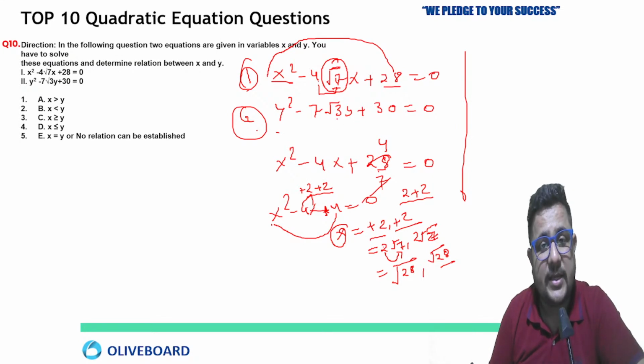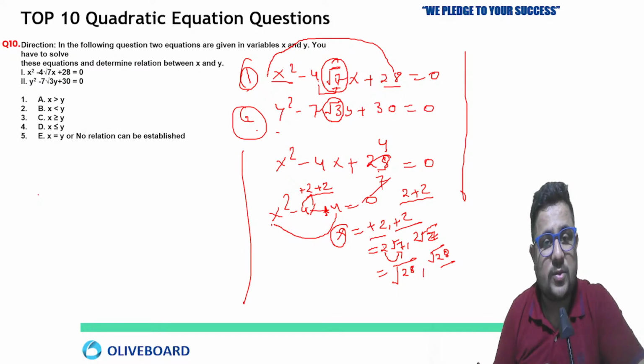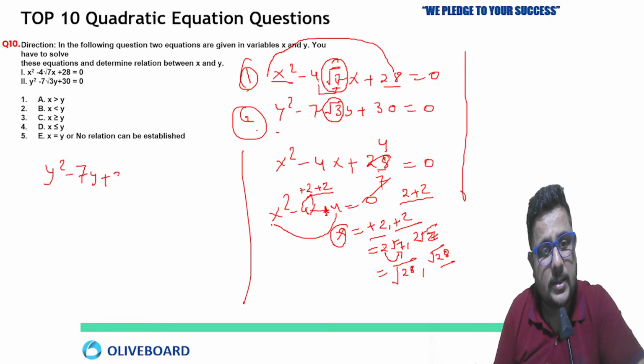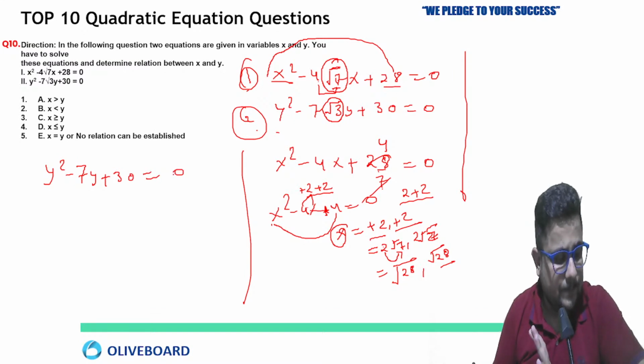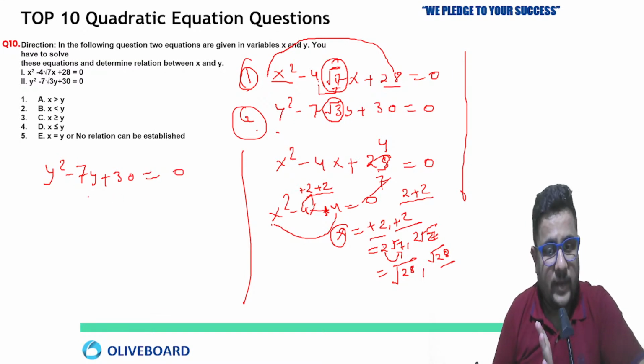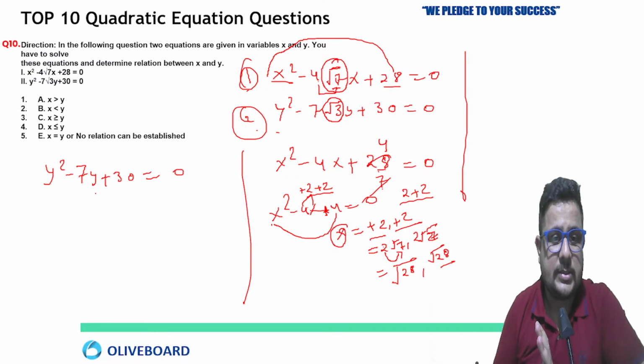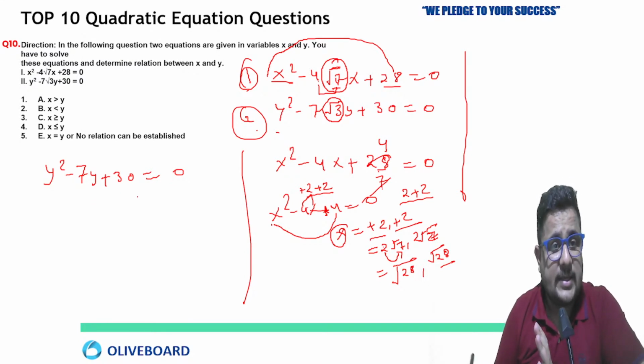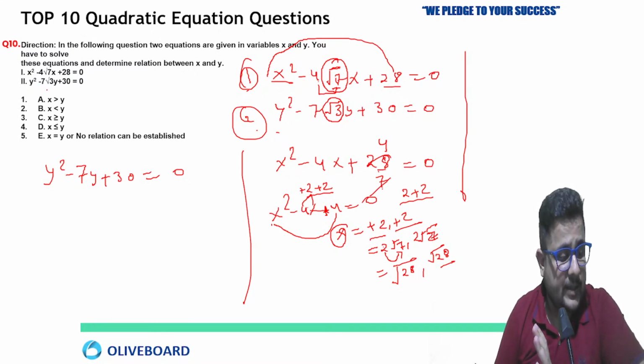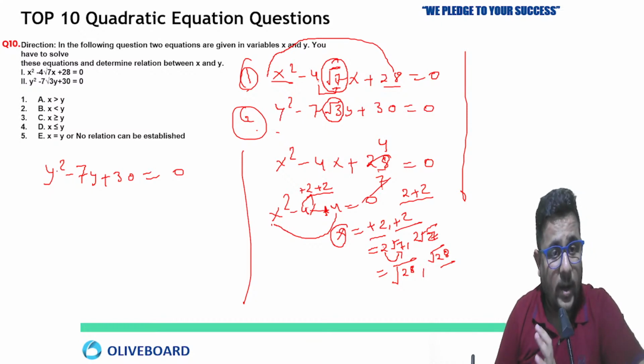Same thing you have to do. Just remove this square root 3. When you remove this square root 3, the equation will become y square minus 7y plus 30 equals 0. Clear? Now, very good, C and D as per you. Let's check it out. How can you say C and D in this case, minus and minus? PK, just think once again. y square minus 7y plus 30 equals 0.